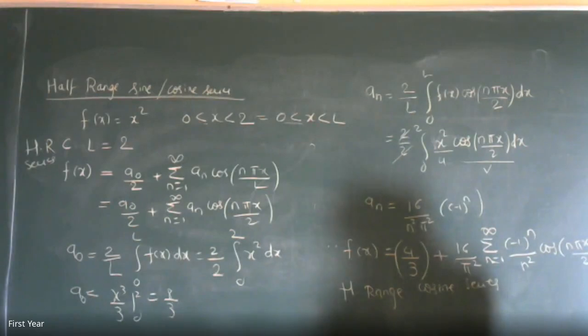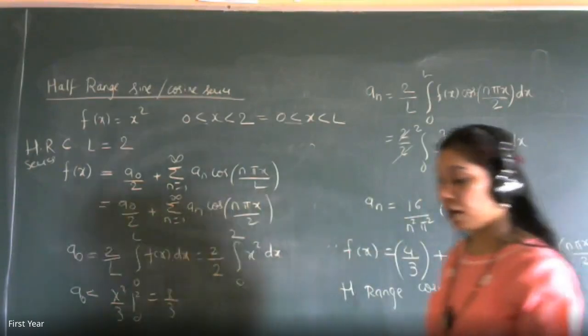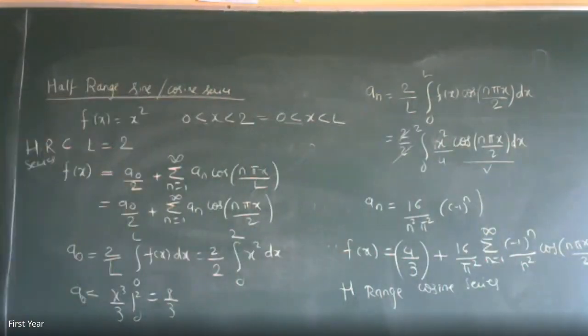That's why. Okay, you take down the integration as should be integration 0 to 2. What you have to solve for an? For an, you have to solve integration 0 to 2 x square cos of n pi x by 2.